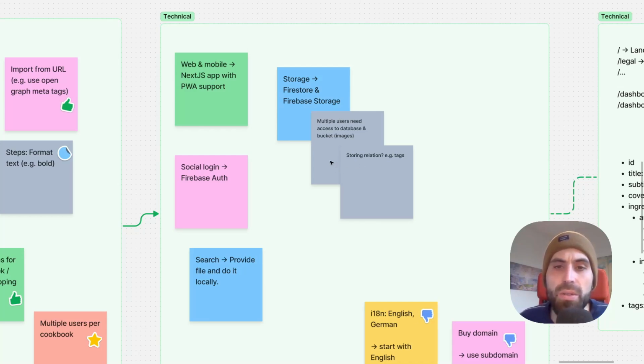I have to think about how to allow multiple users to access the same entries in the database and also in the buckets, like the images. Because a recipe, or not a recipe, but the whole cookbook you want to share with your friends. For example, if you have a partner or you're living together with some friends in a flat, then you can share this cookbook and work together. But this is the idea, that you have a cookbook and you can work with multiple people on that.